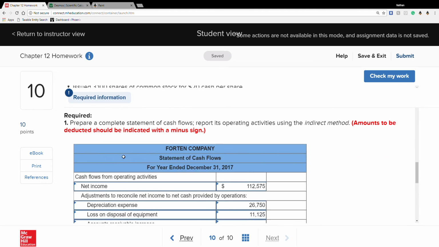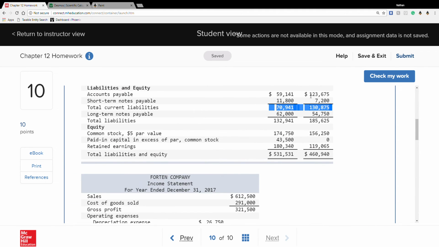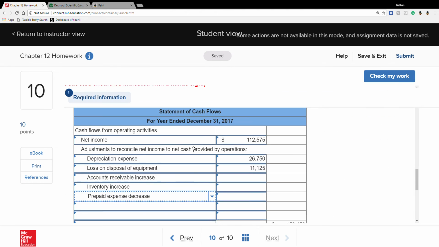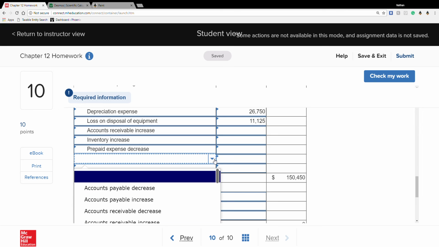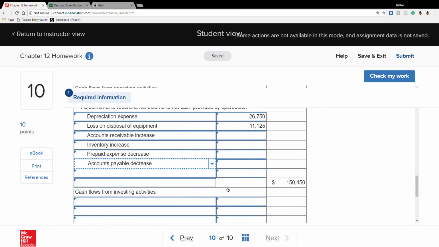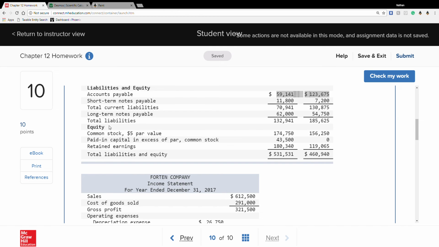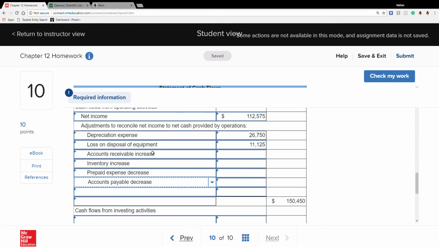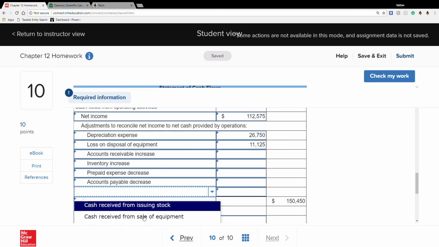So we know accounts payable is here, and that actually decreased. If you did put in the short-term notes, and as you can see it did increase, I'm going to tell you already that Connect is going to say that's wrong. That's why they left it blank.